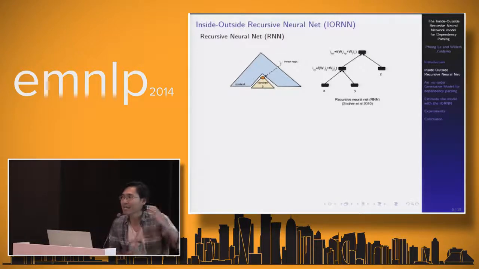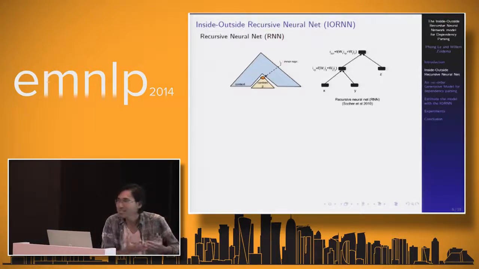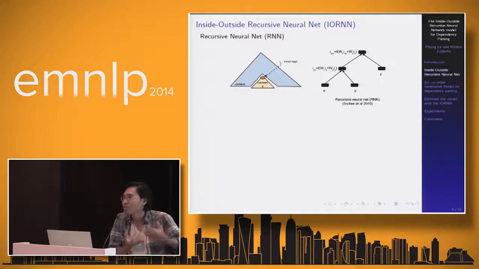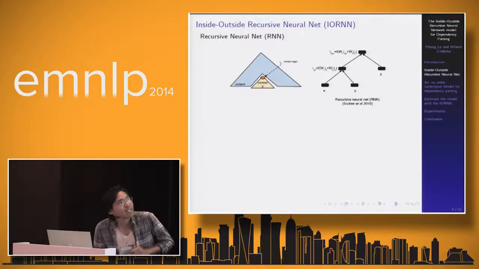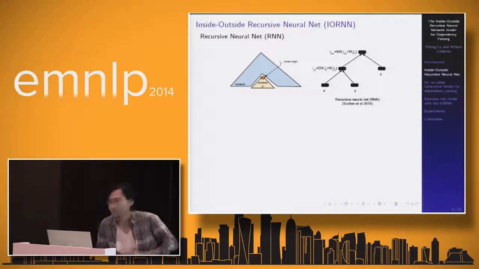Firstly, how can we handle the top-down generation process? Let's go back to the recursive network. Now we have a sentence and a tree. For each internal node, we compute a vector representation to capture the content of the phrase that the node covers. Here we can use the network which Socher calls the recursive network. Firstly, we compute the vector representation for the phrase x, y, and then we compute the vector representation for the whole phrase x, y, z. And actually, this process is bottom-up.